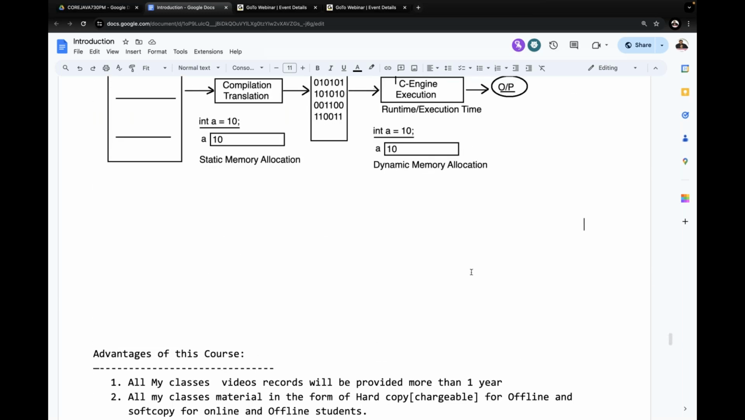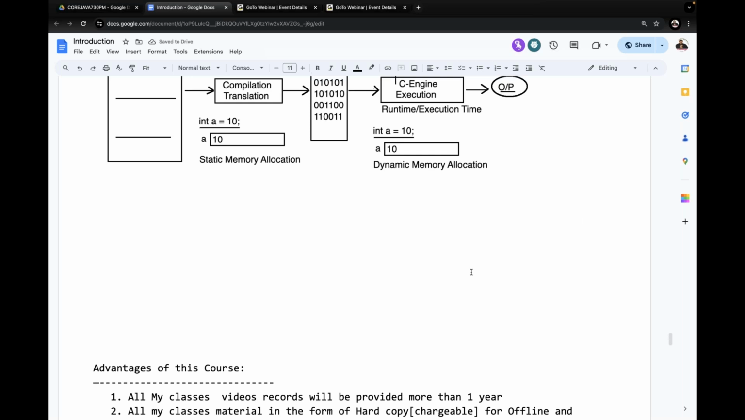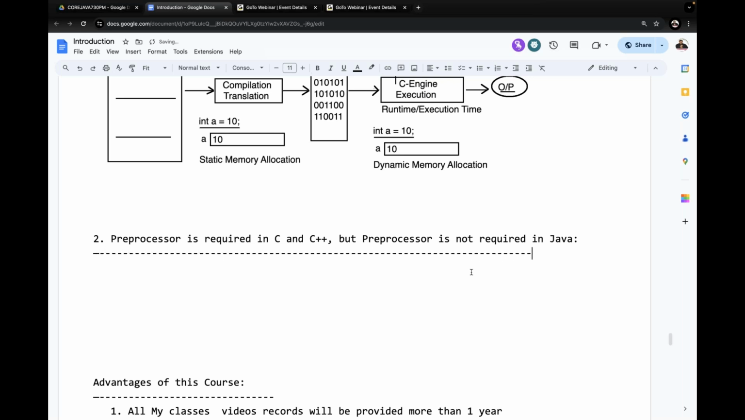The second one is somewhat difficult, at the same time somewhat newer one, but try to put more concentration. It's not simple to understand, but I'll make it simple, but try to put more focus. Right. Now the second difference. Observe carefully. Preprocessor. Preprocessor is required in C and C++, but preprocessor is not required in Java. This is the second point.